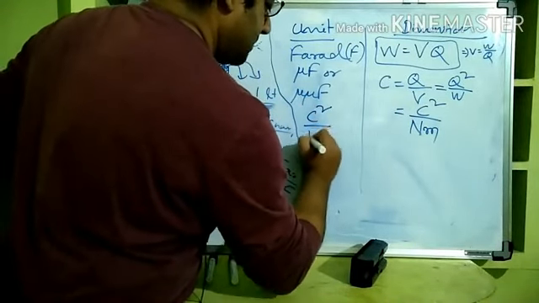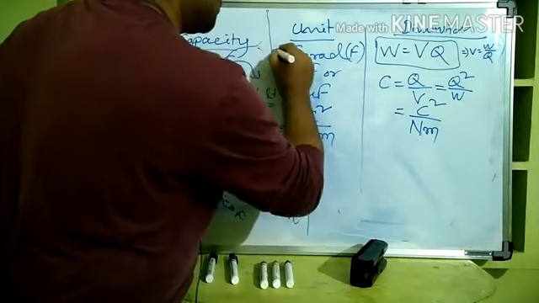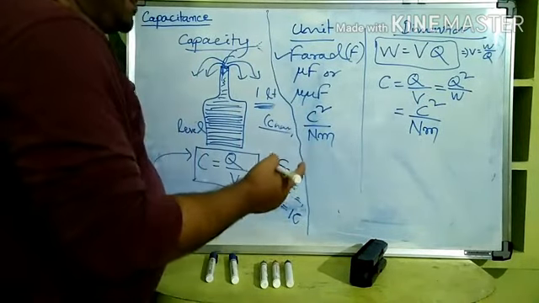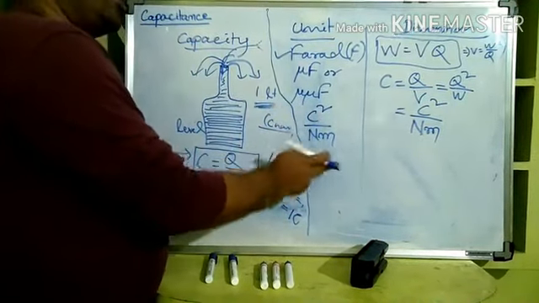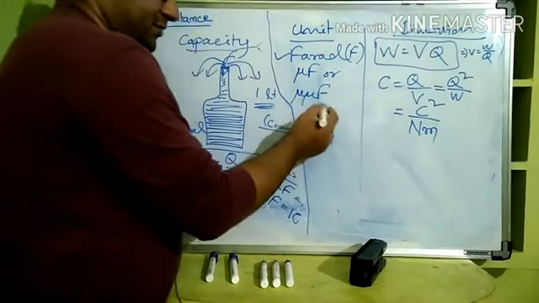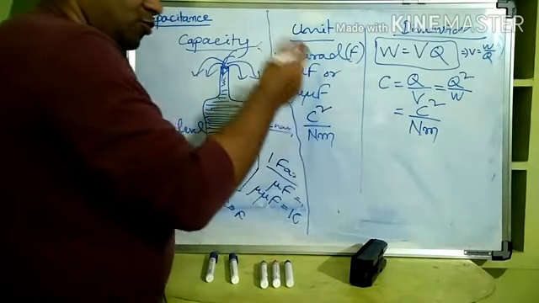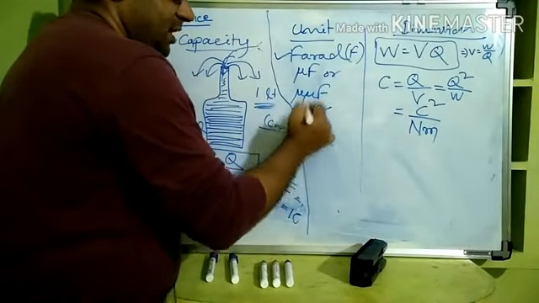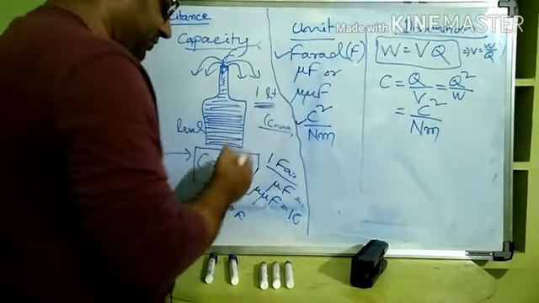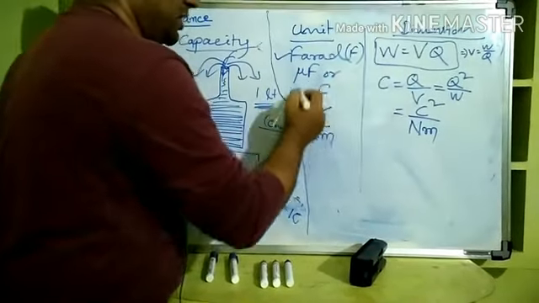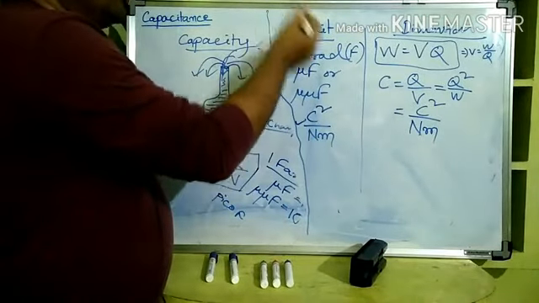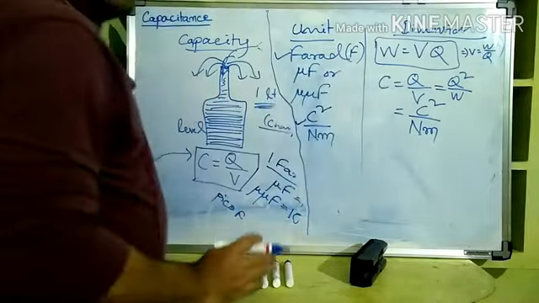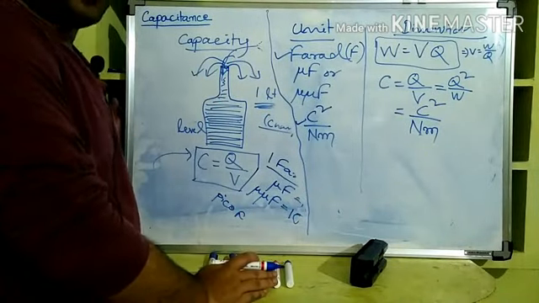But 1 coulomb square per newton meter is again called 1 farad, so instead of saying all that, we always say farad. What we will say is the unit of capacitance is farad. This is globally accepted.